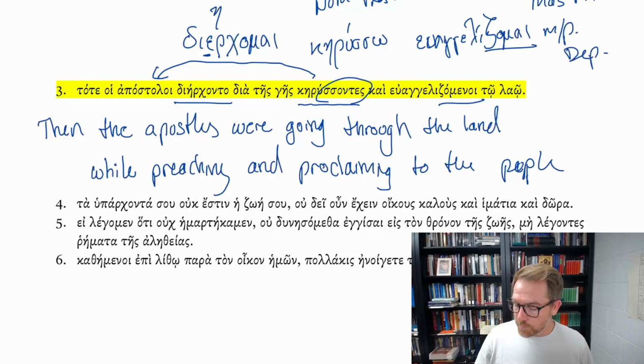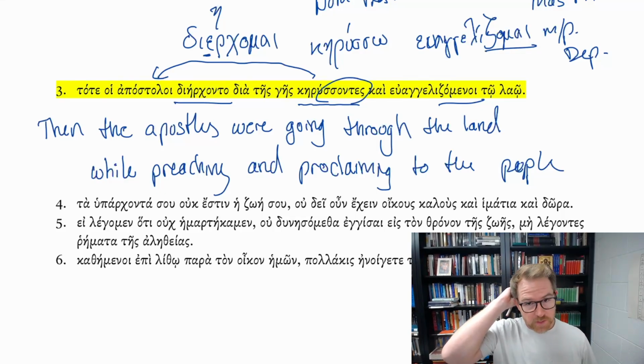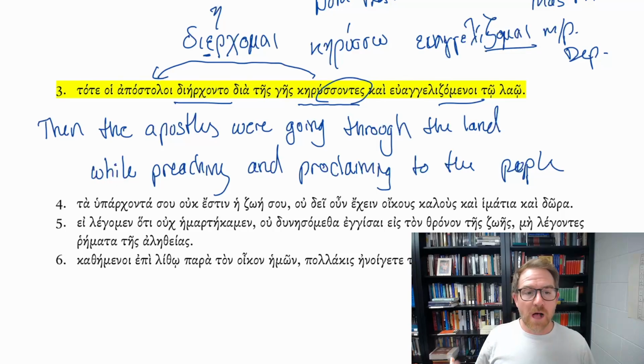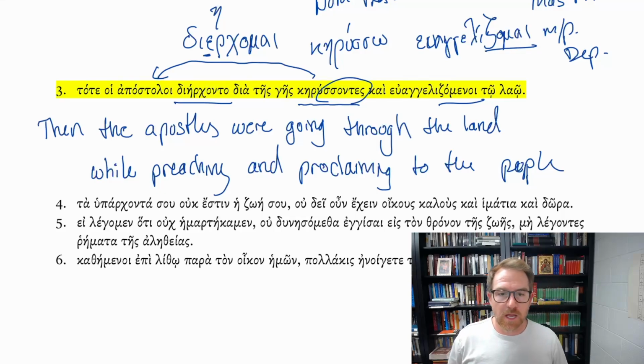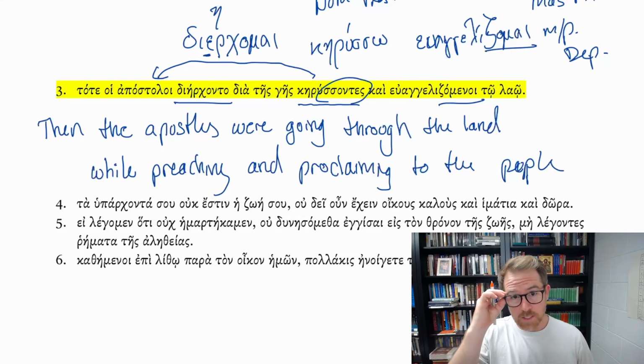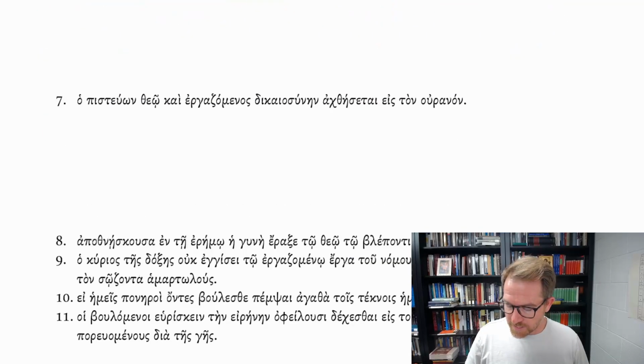So it's while preaching and while proclaiming to the people. This is an instance of the circumstantial participle. It's describing what's happening while the apostles are traveling through the land. They're preaching and they're proclaiming to the people. And that's how this is functioning. This is more the verbal use of the present active and present middle passive participles.